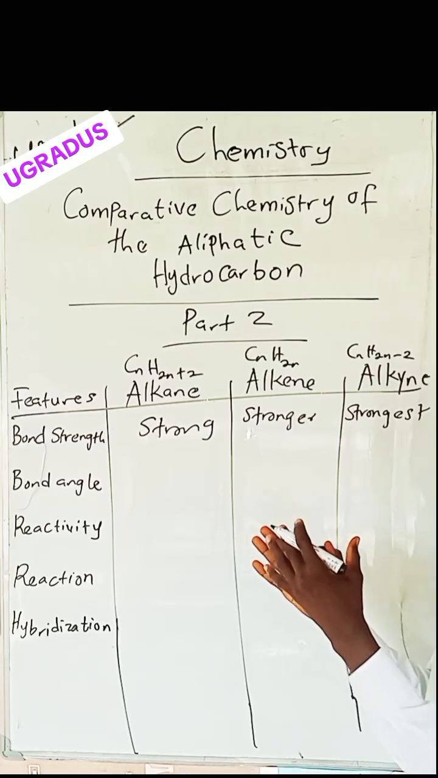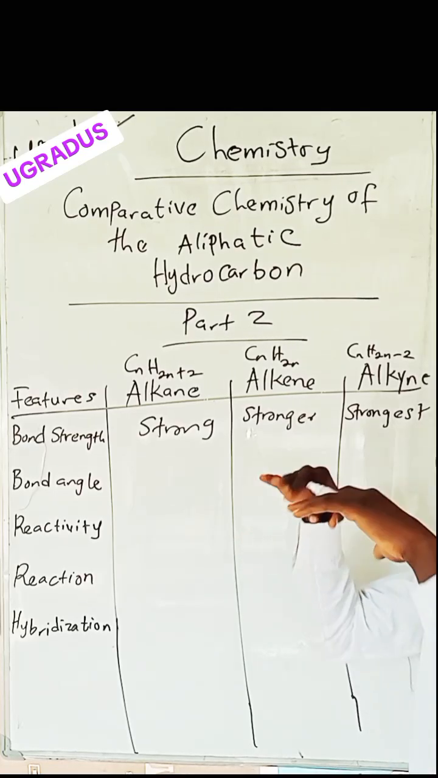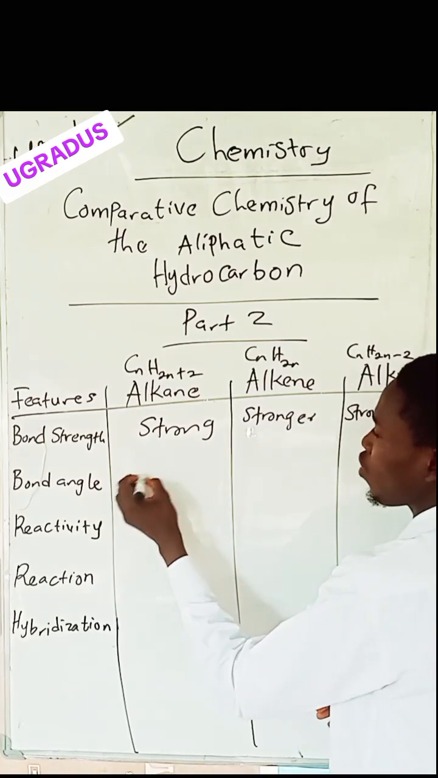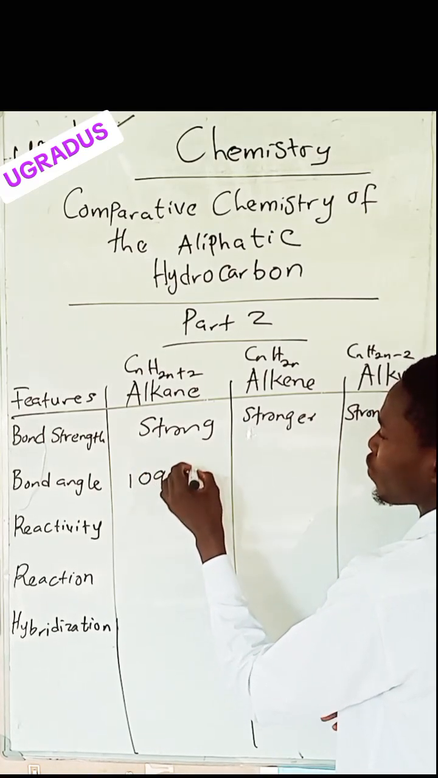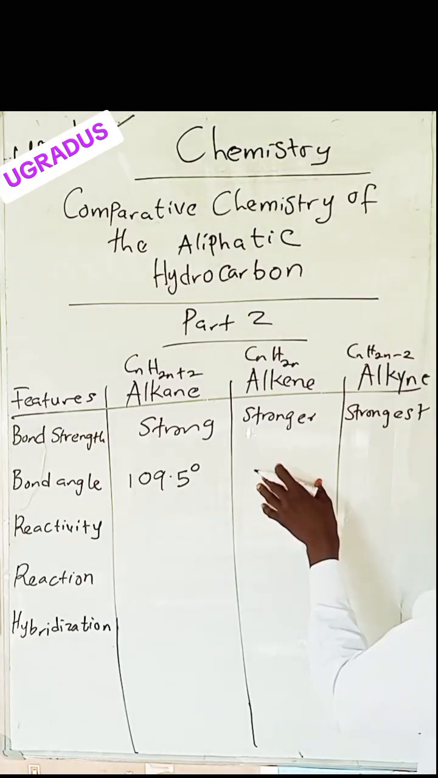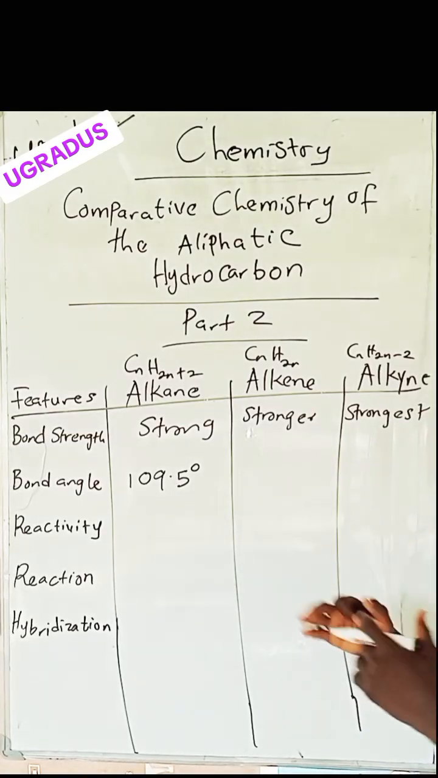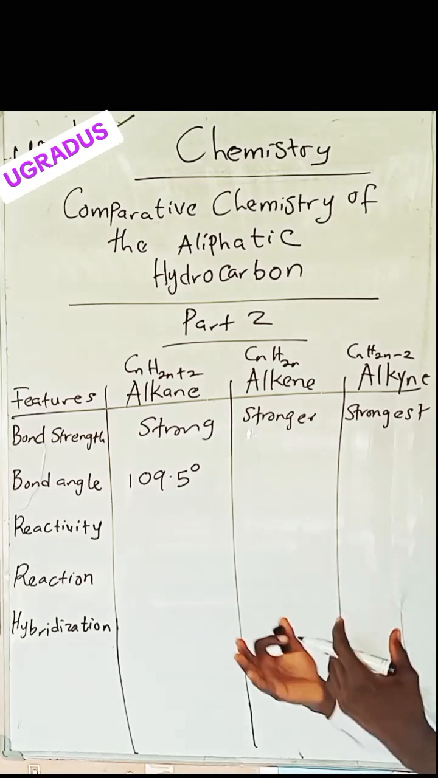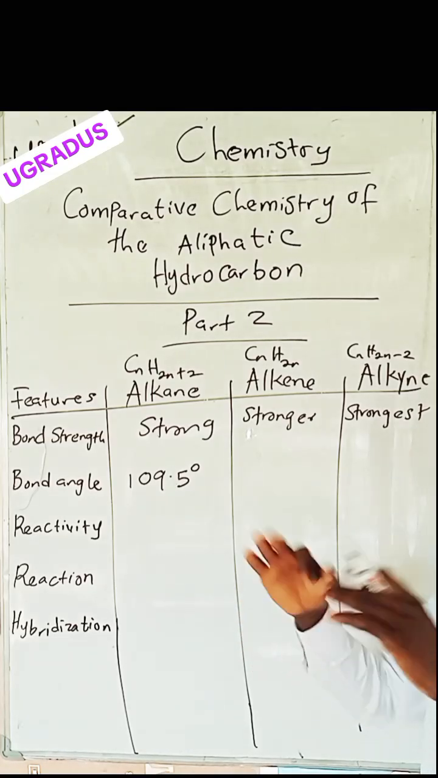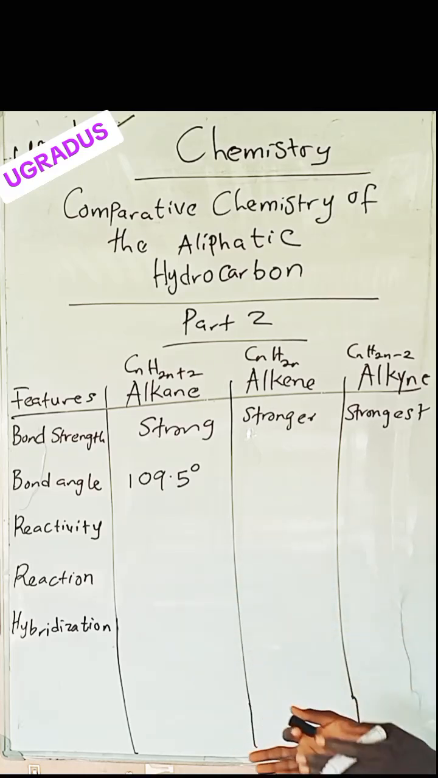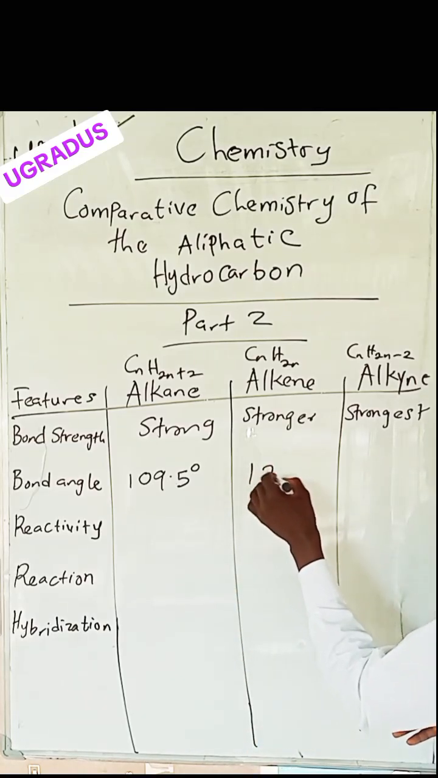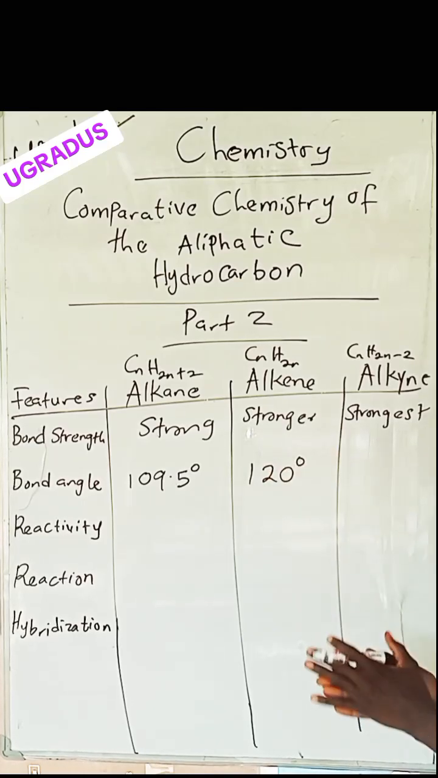And when it comes to bond angle, the atoms in alkanes will be closer to each other since there are enough hydrogens. So therefore, the bond angle of alkane will be 109.5 degrees. And when it comes to the bond angle of alkenes, since there is a subtraction of 2 hydrogens, there will be a gap created, a distance created, and therefore there's an increase in distance, which is 120 degrees apart.